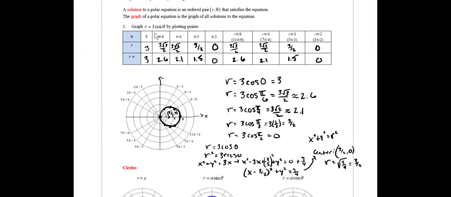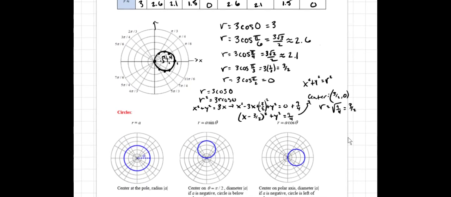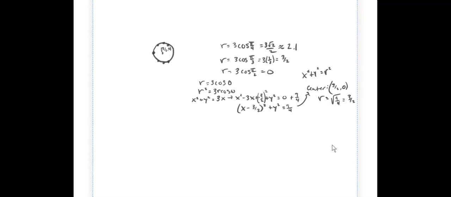So the last thing I want us to notice is just what we saw here and in the last video, that something like r equals a constant times sine or cosine of theta, so either of these two equations down here, actually produces a shifted circle. And it's shifted by an amount equal to the radius. So for example, here it was shifted to 3/2, and the radius was 3/2 in our example. Whatever that a value is, half of that is how far you're shifted by. We had a 3 there in our case, and we shifted by 3 divided by 2. But that's always going to be true.